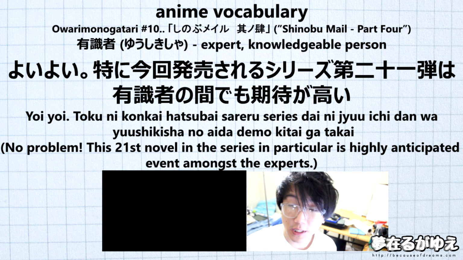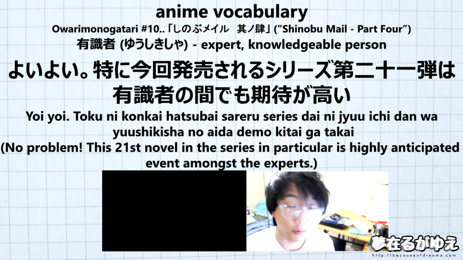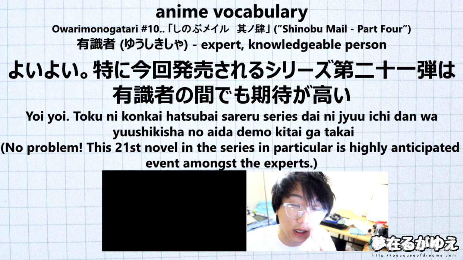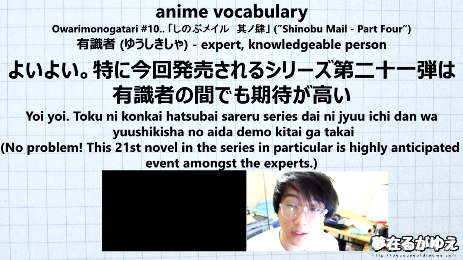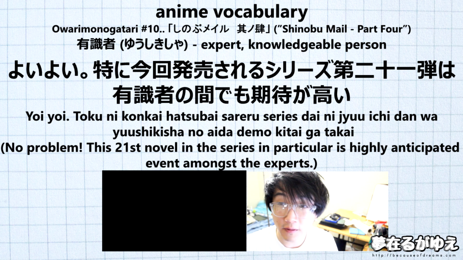And so yushikisha is going to of course translate to experts here. We have no aida, and aida is going to basically translate to space or time. This is kind of a confusing interpretation, but basically more naturally that'll be something like even accounting for the experts or even in the realm of experts. We have the demo right after aida, that's going to translate to the even there.